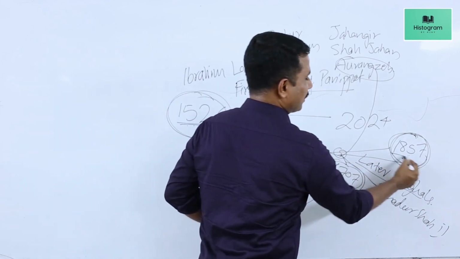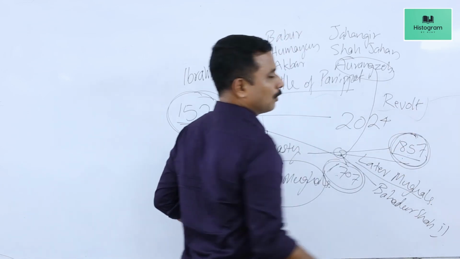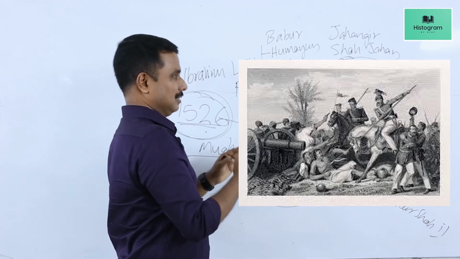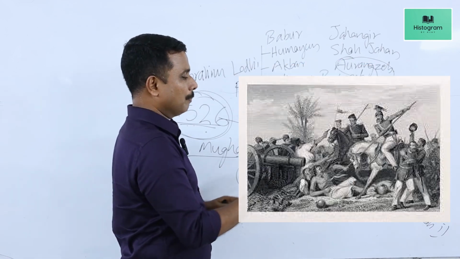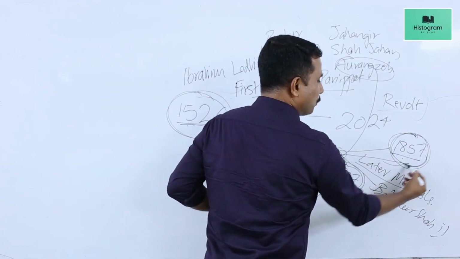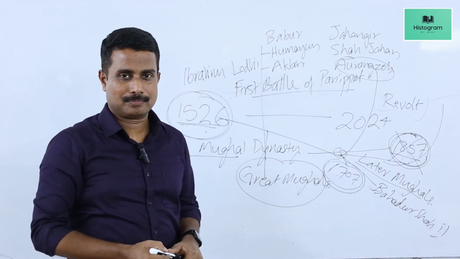And in 1857 there was a revolt that we call the Great Revolt of 1857, which was suppressed by the British, and the British captured Bahadur Shah and transported him to Rangoon and put an end to the Mughal dynasty.